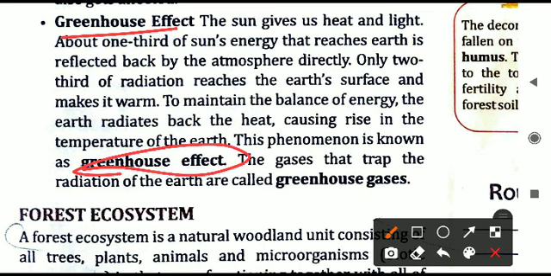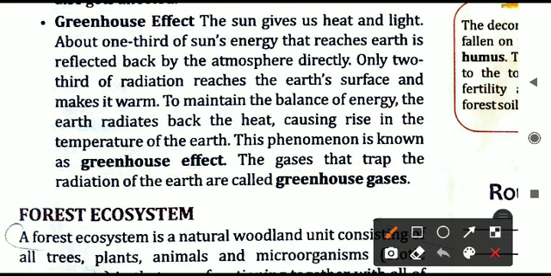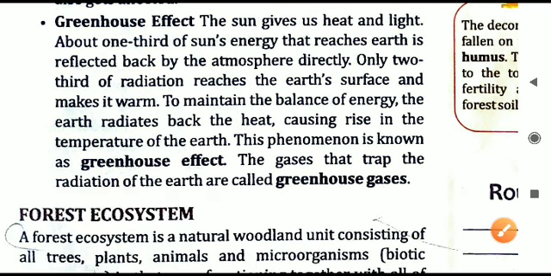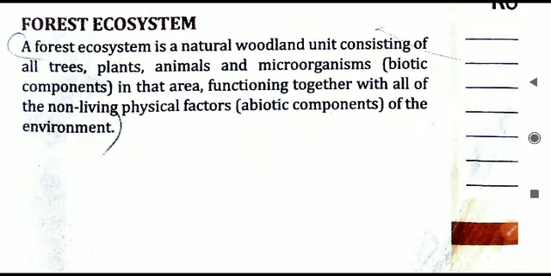It is due to what? Due to the greenhouse gases which are present on the earth because of the pollution we are causing. Greenhouse gases, one of them is carbon dioxide. It is getting blocked or collected in the atmosphere. More CO2 will lead to an increase in the overall temperature on the earth, and it causes the greenhouse effect, and ultimately it will lead to global warming. So that is how human beings are disturbing this balance in nature.